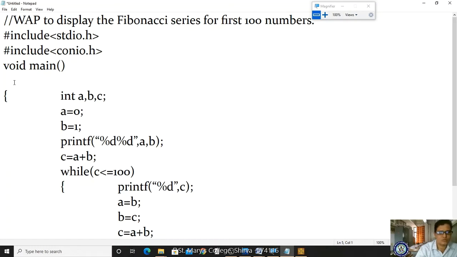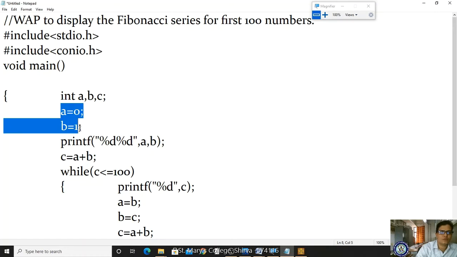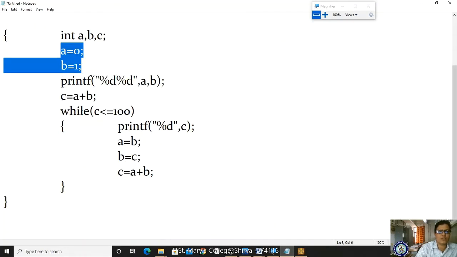So modifying this program, I'm displaying first the A and B values, and I'm displaying the list. So what is the logic for the Fibonacci? A is equal to B, B is equal to C, C is equal to A plus B. Initially you have to assign this and you have to write the condition.